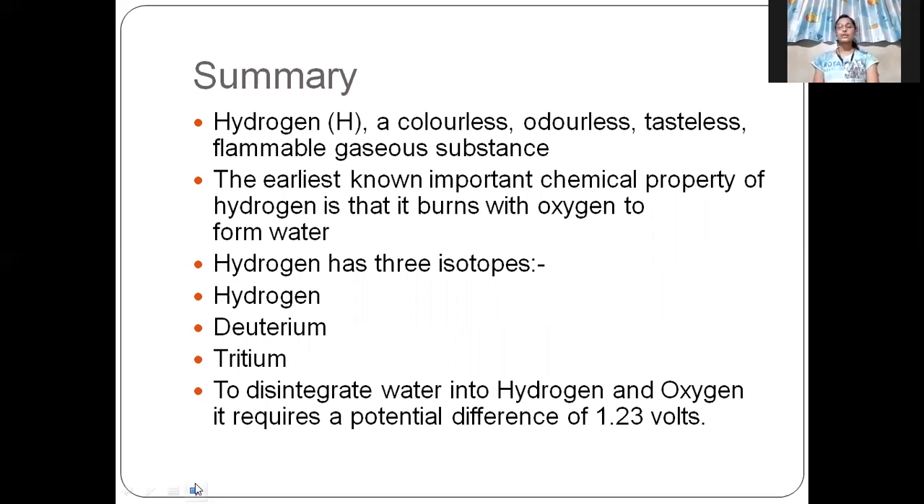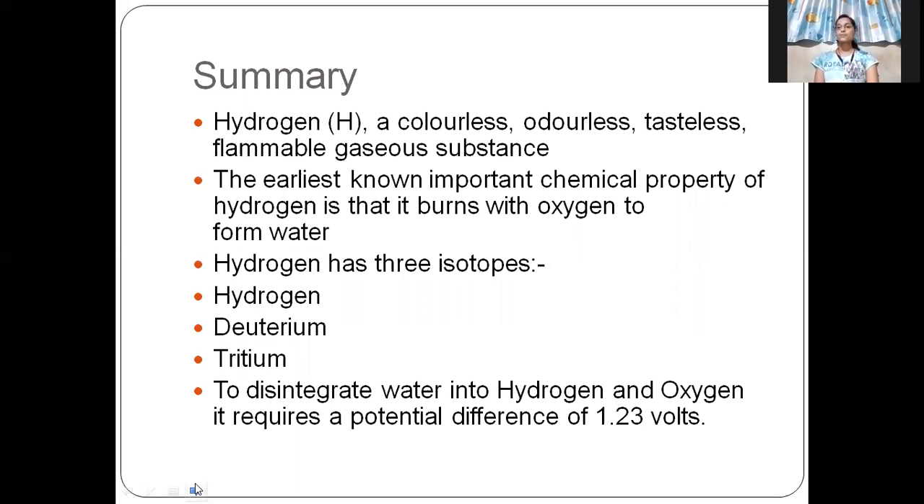So, in today's topic, we learn hydrogen, represented as H. It is a colorless, odorless, tasteless, flammable, gaseous substance. It is the first member of the chemical element family. The earliest known important chemical property of hydrogen is that it burns with oxygen to form water. That is, when we combine two molecules of hydrogen and one molecule of oxygen, it forms water.